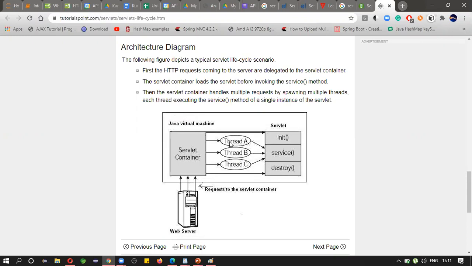The concept here is that we are creating multiple servlets. Or more precisely, multiple threads which act as a servlet. Each thread will take care of each request, so that it can handle multiple requests at the same time. Here you may not see multiple servlets, but you may see multiple threads. This is the concept of multi-threading.